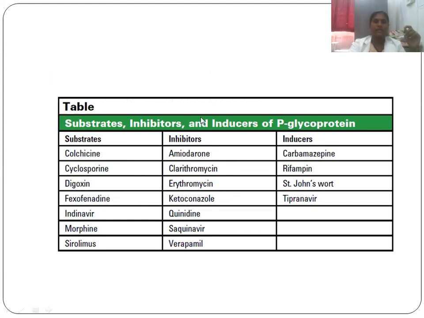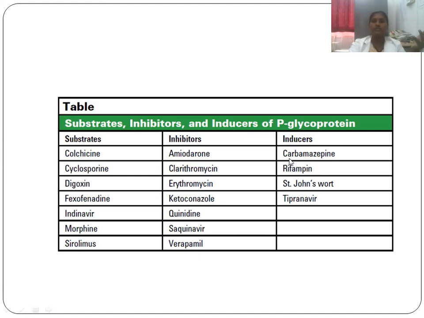So these are the inhibitors of P glycoprotein. When you give these agents along with the drugs, they inhibit P glycoprotein, and automatically the effects of the drugs will be altered.